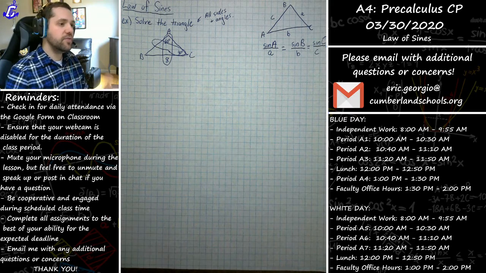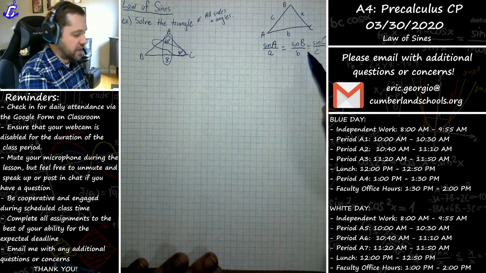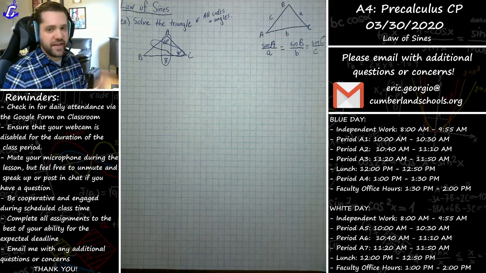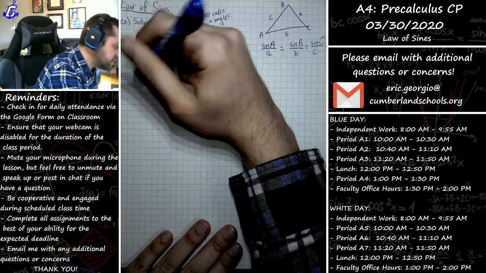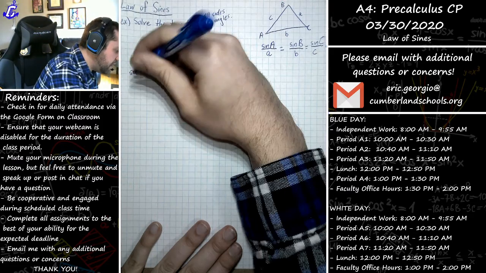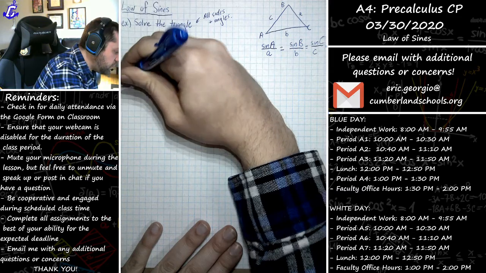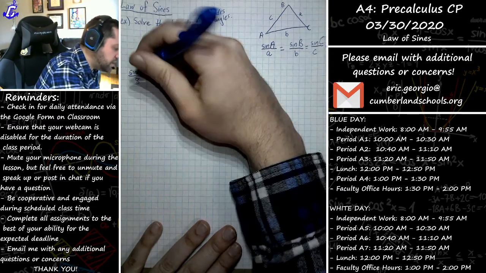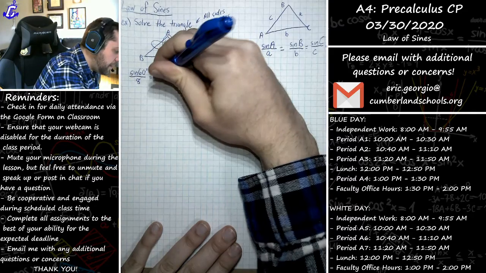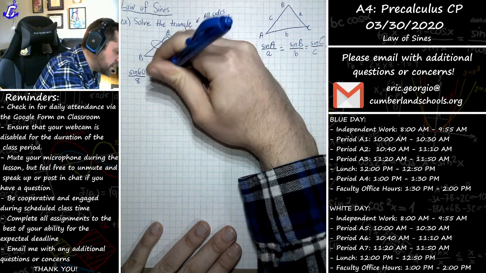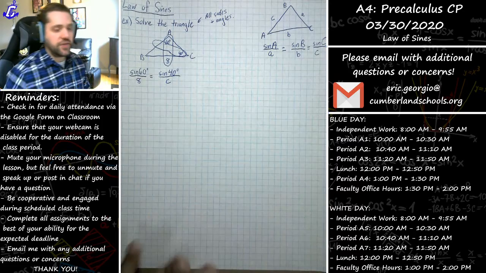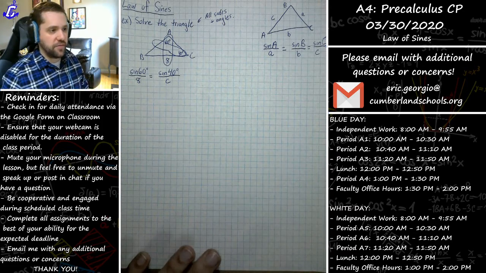So I can use my law of sines, which I just have up in the top right corner for you, to find out what that missing side C is. I can say that the sine of 60 degrees over 8, that's your sine of A divided by A, should equal the sine of 40 degrees over C, because we don't know what side C actually is, right? So that's what we're going to try to do first.